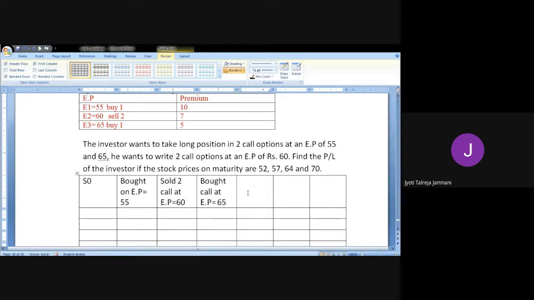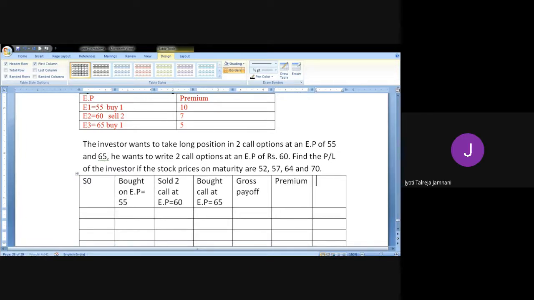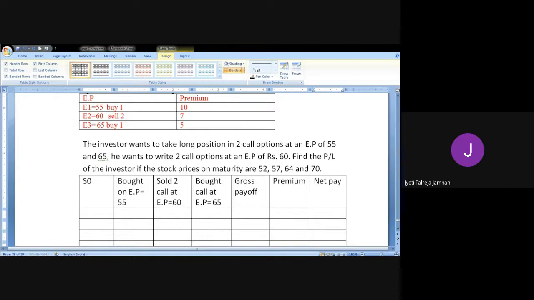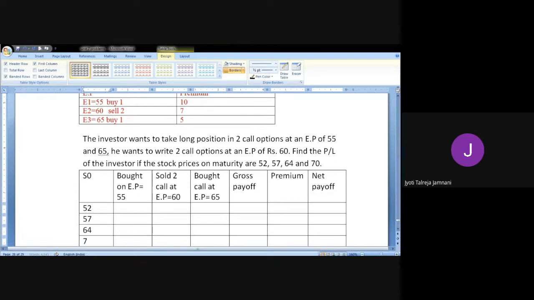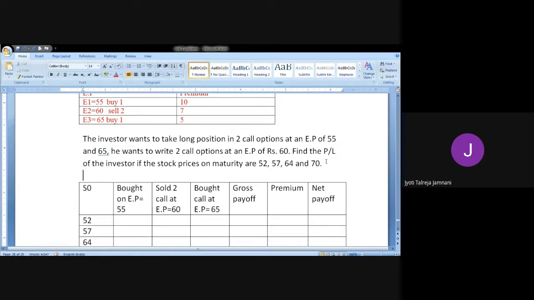At the center we sold 2. Now we find the gross payoff. Then we have a premium, and then we have a net payoff. Okay, so the prices given are 52, 57, 64, and 70. Remember, it's a call option. So for call option, the intrinsic value formula is S naught minus E.